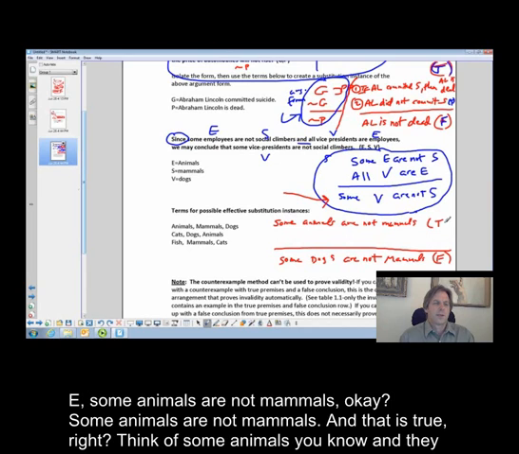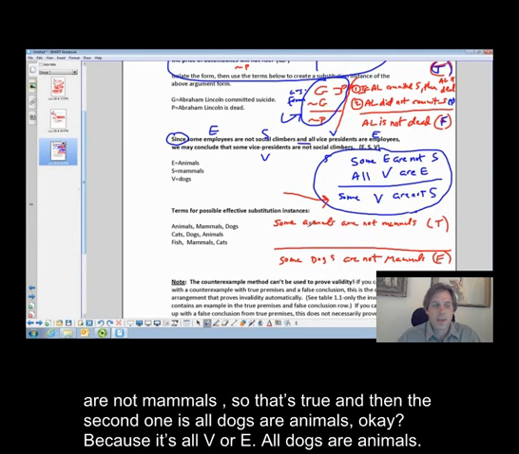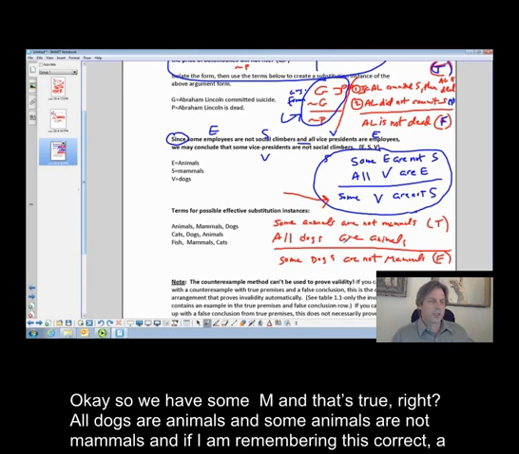Think of some animals you know that are not mammals, so that's true. And then the second one is all dogs are animals, because it's all V are E. All dogs are animals. Okay, and that's true, right?